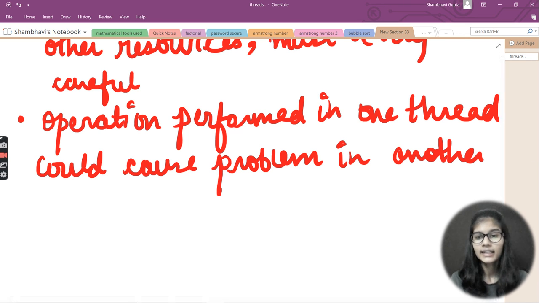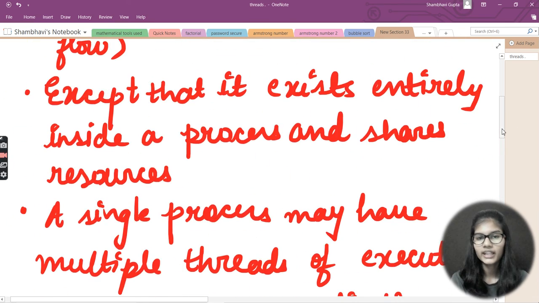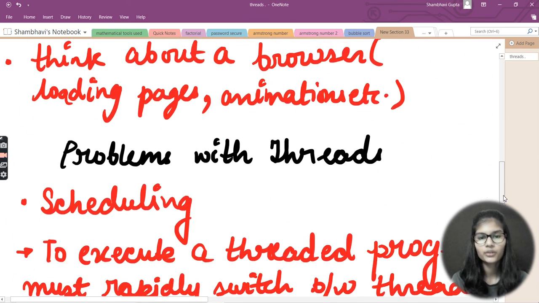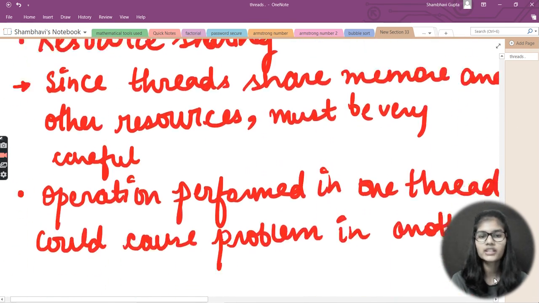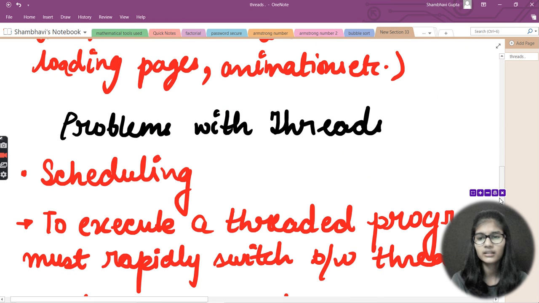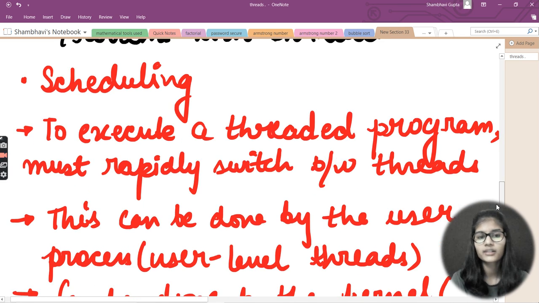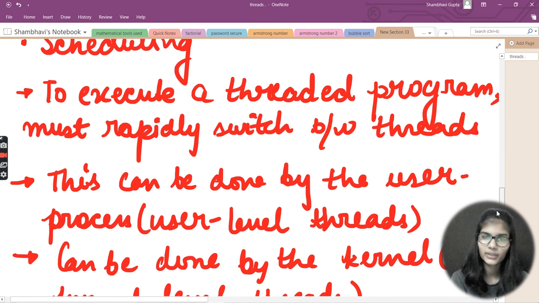So these two are very important, very useful problems in threads. There are several more that we'll discuss while writing the code, and I won't tell you those separately, but these are the two problems that come up here. The first one was scheduling: to execute a threaded program we must rapidly switch between threads.